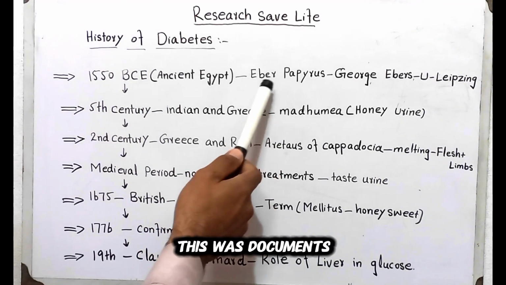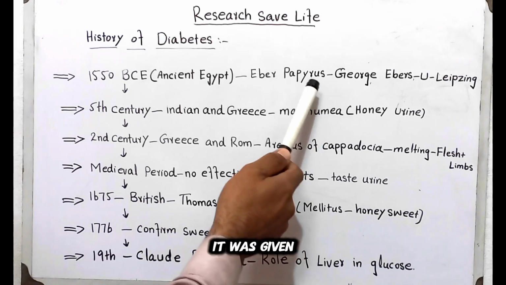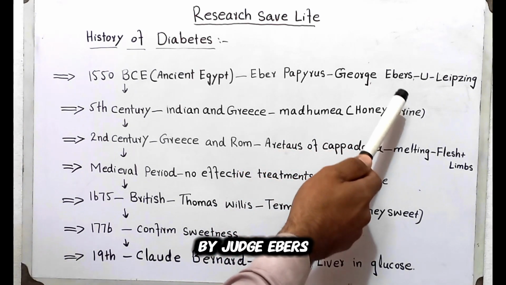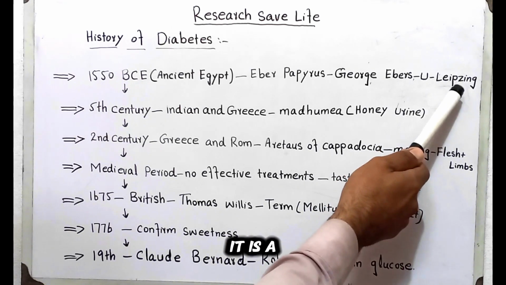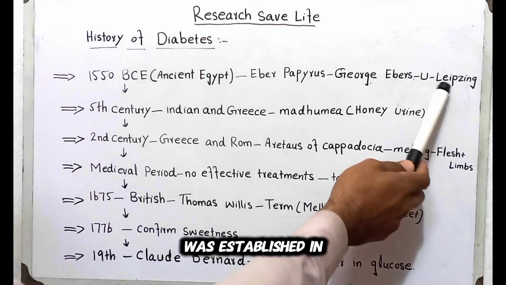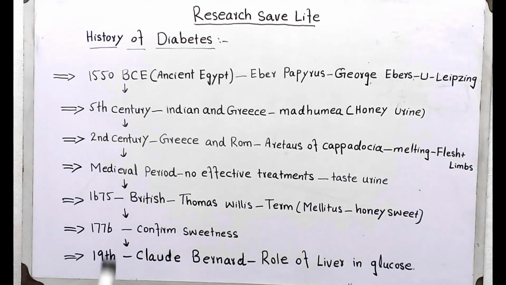This was documented in what is known as the Ebers Papyrus. It was given by George Ebers. Now it is currently present in Leipzig University. Leipzig University is a German university that was established in 1409.